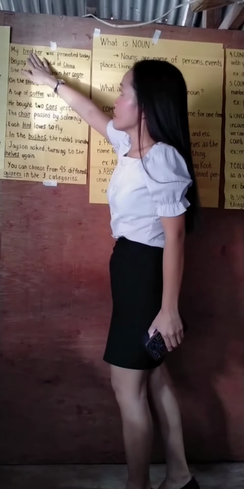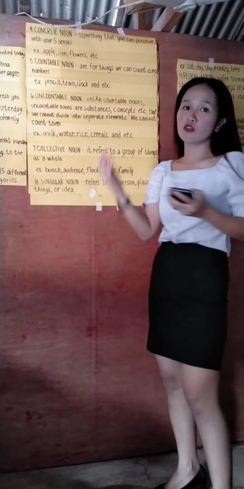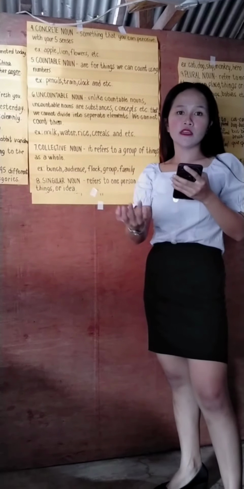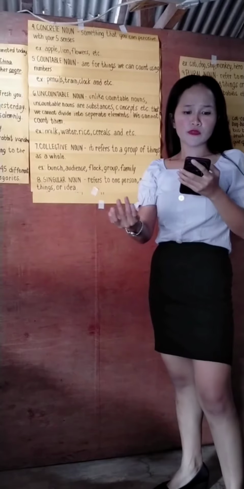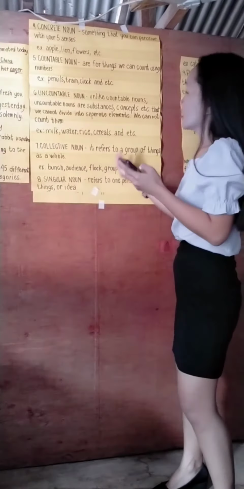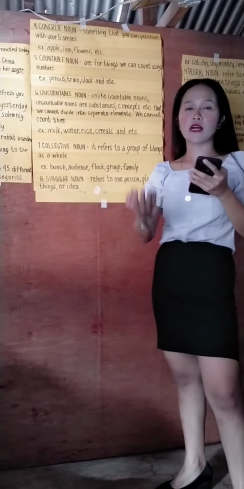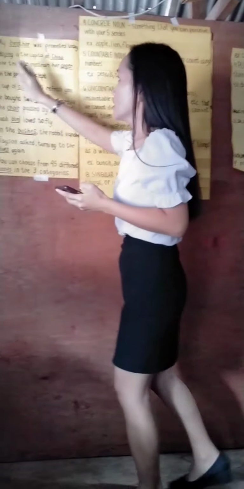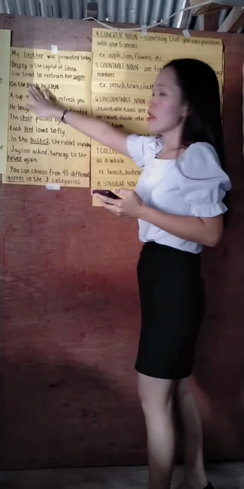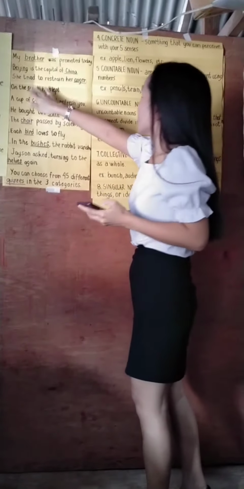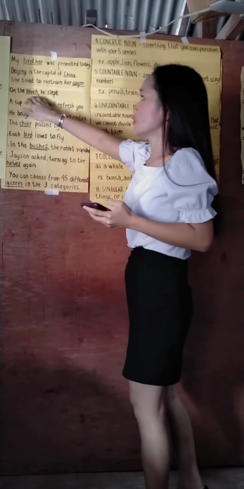And now let's proceed to concrete noun. When we say concrete noun, class, it is something that you can perceive with your 5 senses. These are the types of nouns which you can see, smell, hear, touch. And also, concrete noun refers to people and things that physically exist. So we have here some examples: apple, lion, flowers, and etc. And now let's use it in a sentence. Okay? On the couch, he slept. So the word couch here is a concrete noun, since you are able to see it and to touch it.